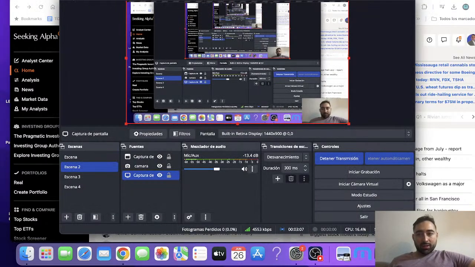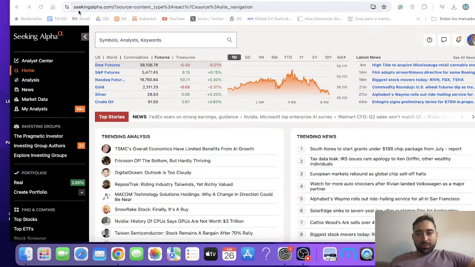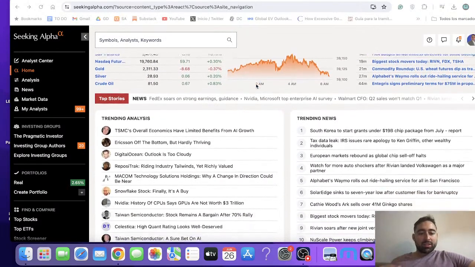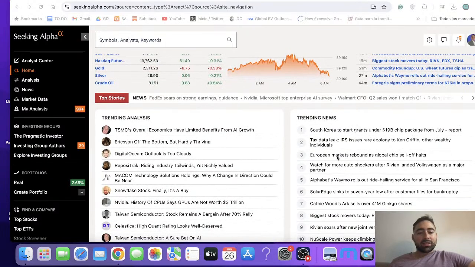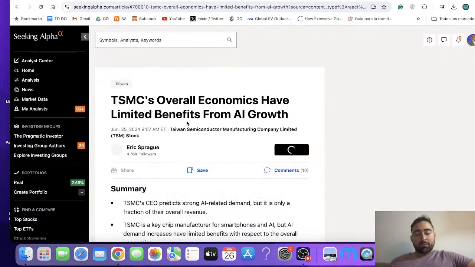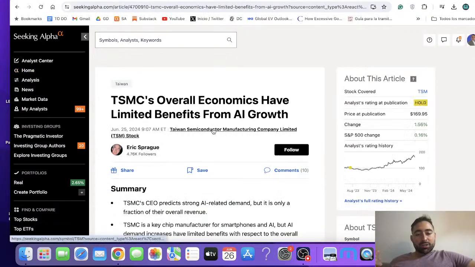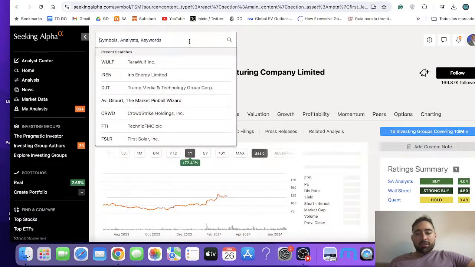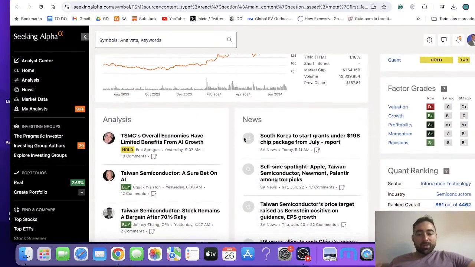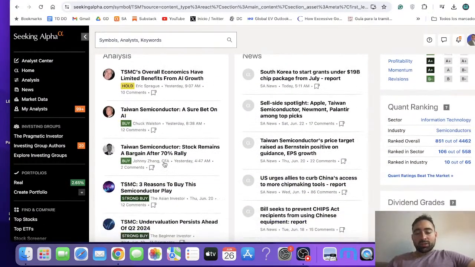So if we go ahead and go to seekingalpha.com, this is what you get, right? So this is the main page, and already we can see tons of stuff. We start off, for example, with the trending analysis and the trending news section. Now, in terms of the analysis, it is worth mentioning that if you go into any stock ticker, right? If I search a ticker over here or click a link to a ticker, I will immediately get access to all this analysis, right?